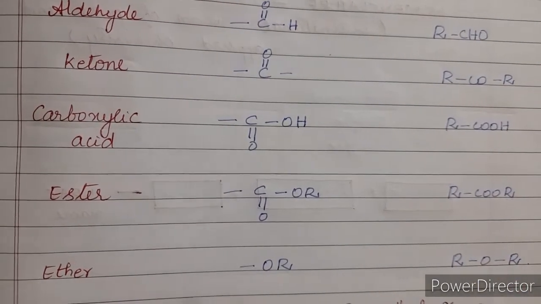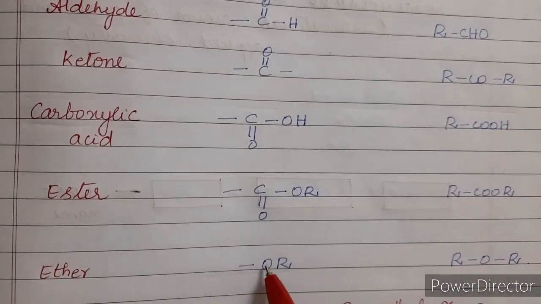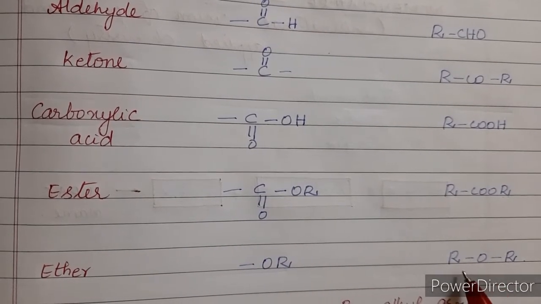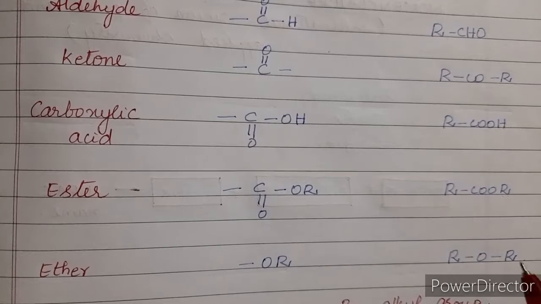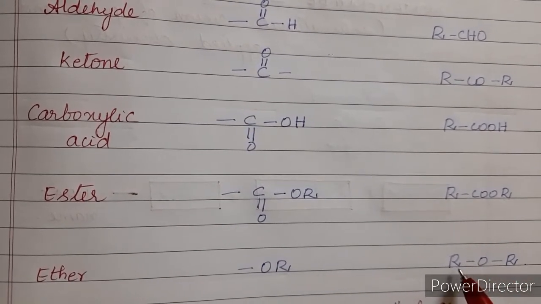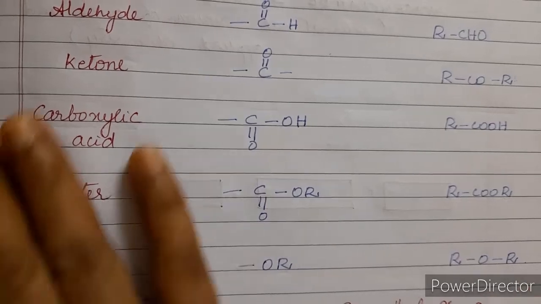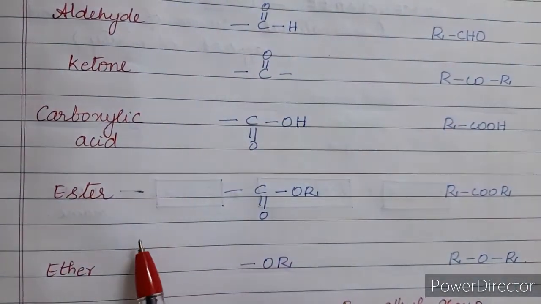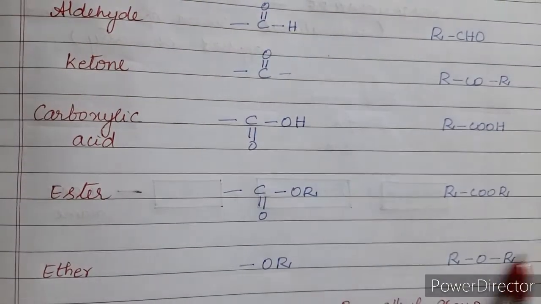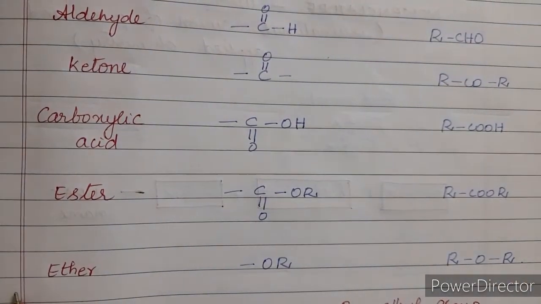Next is the ether. For ether, the formula is bond OR. The general formula that you represent is ROR, and here also the R can be the same alkyl group or a different alkyl group. So these are the functional groups that are included for you in this portion. So please do copy these functional groups in your classwork.